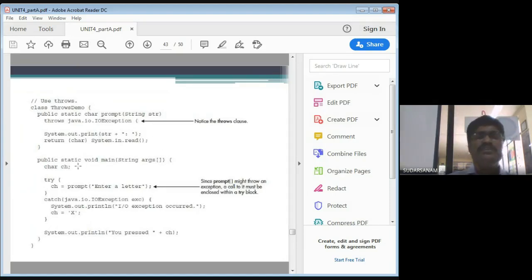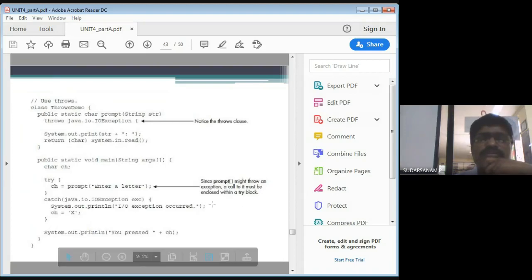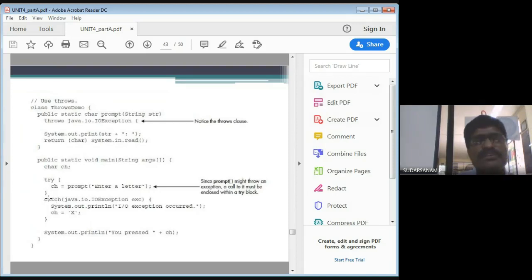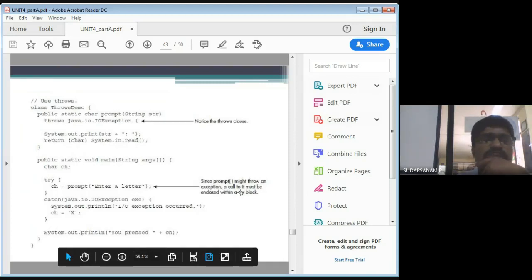Now let us see this one. Public static void main. This function will be taking the values through the keyboard. Now public static void main, String arguments. Character is ch. Try ch is equal to prompt, enter the letter. Since prompt might throw an exception, a call to it must be enclosed within the try block. So now ch is equal to prompt. So here what will happen?